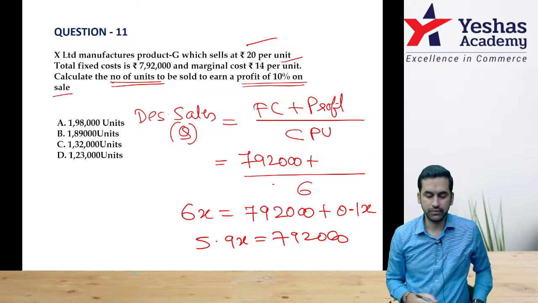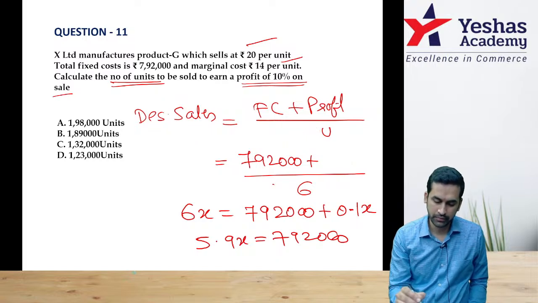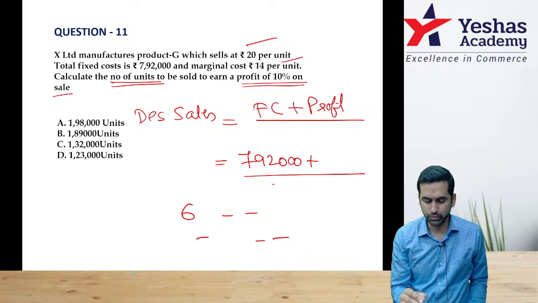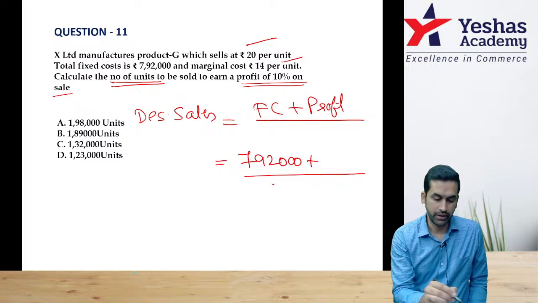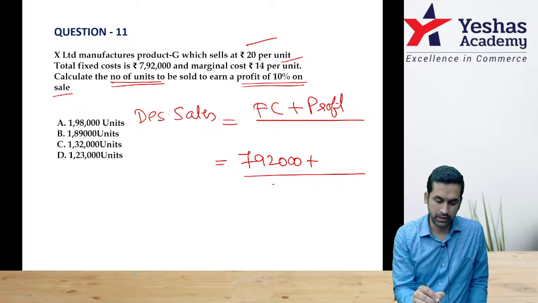I have taken desired sales quantity. Better to do it on PV ratio basis. Wait. This is desired sales in rupee. Then this will be PV ratio. This rupee I can keep it as X.